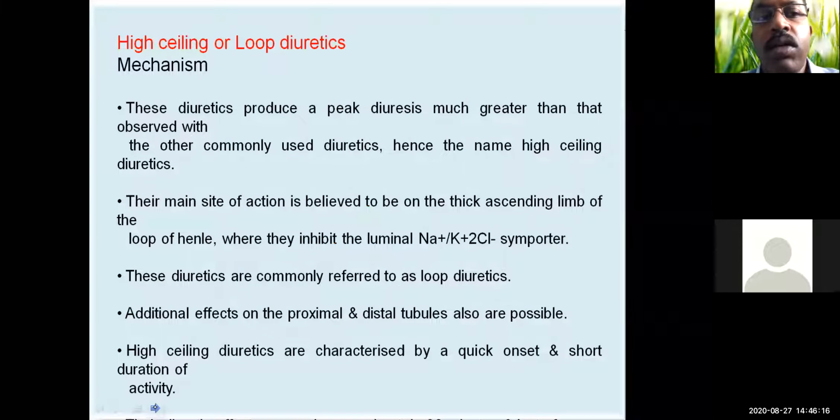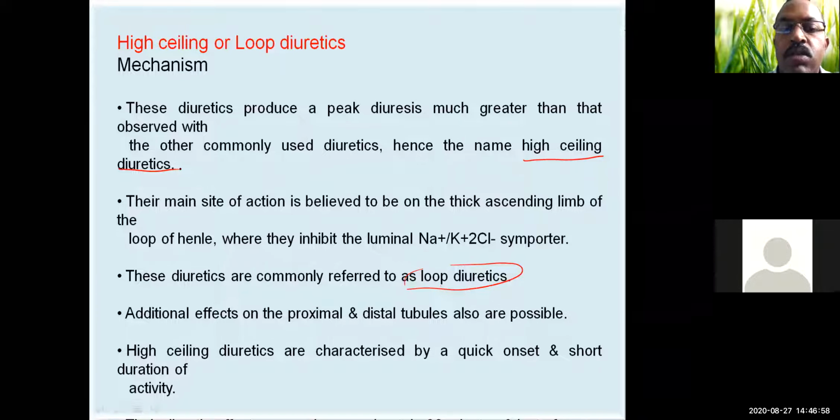Then coming to the high ceiling or loop diuretics, the mechanism is that these diuretics produce a peak diuresis much greater than that observed with the other commonly used diuretics, hence the name high ceiling diuretics. They are also called loop diuretics because they act at the ascending loop of Henle. That's why they are called loop diuretics, and high ceiling diuretics because they have much higher diuretic activity when compared to other categories of drugs.